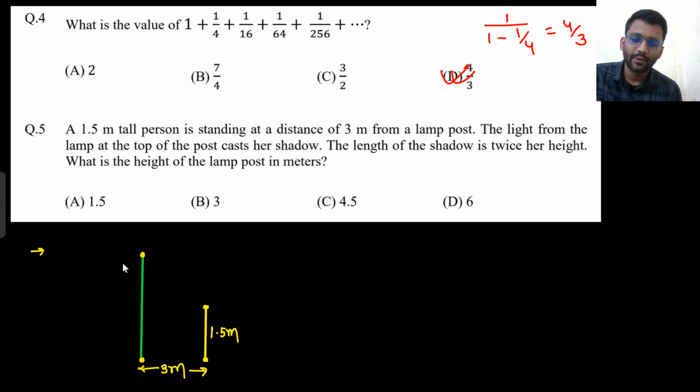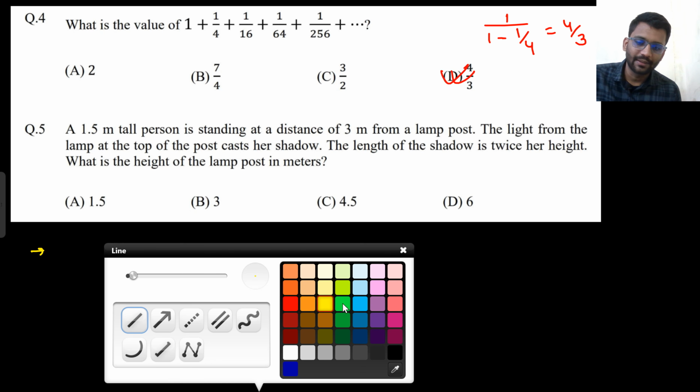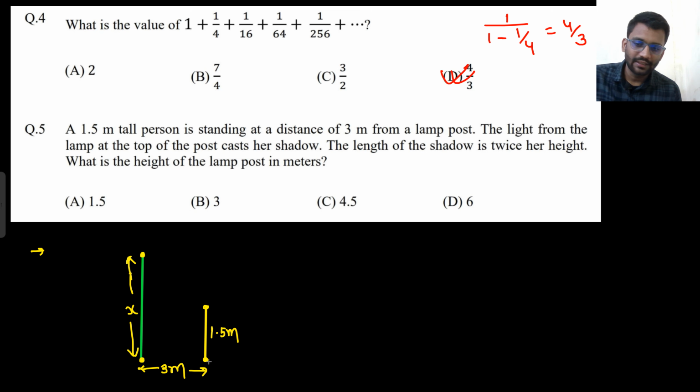1.5 meter. We don't know the height of the lamp post. Let's assume that to be x, because this is what they have asked, the height of the lamp post. So we are assuming it to be x. The light from the lamp post at the top of the post casts her shadow. So this would make a shadow of the person. This is a person.